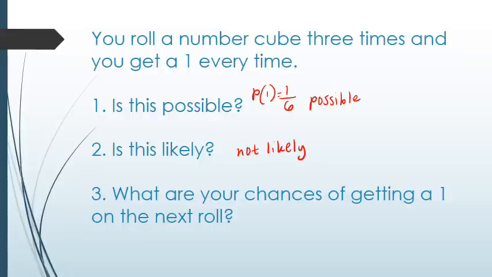What are your chances of getting a 1 on the next roll? Well, remember, each roll is separate from the one before. Just because you got a 1 before doesn't mean the number cube is going to know to be a different number the next time. So the probability of a 1 is still 1 out of 6. Make sure you're using probability notation, P(1) equals, and then the probability as you're writing your answers as well.